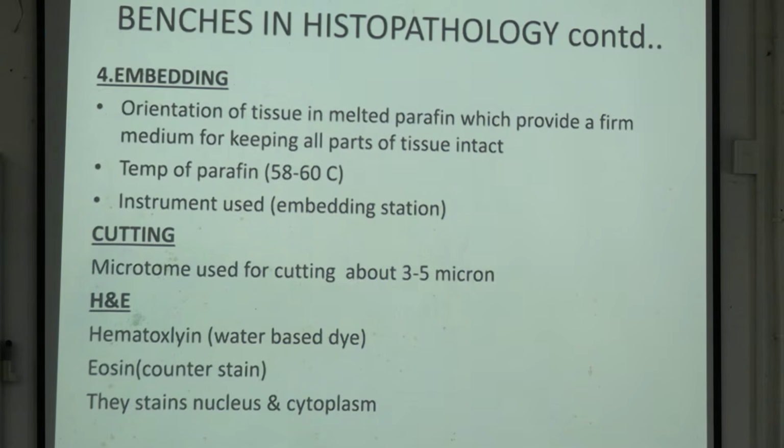The next step is cutting. You will all see the steps one day in the lab, and then you will understand it more easily. Right now it is just theory, but you need to know it to understand the actual process when you see it in the lab. So next the cutting is done. A microtome is used to cut about 3 to 5 micron. This is what I was talking about, the proper thickness.